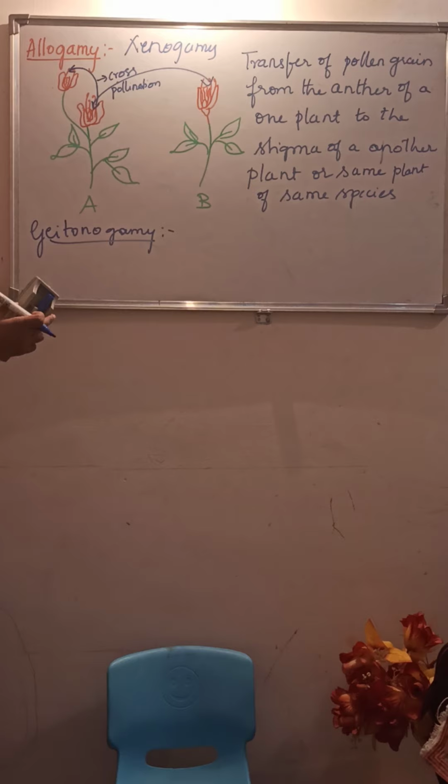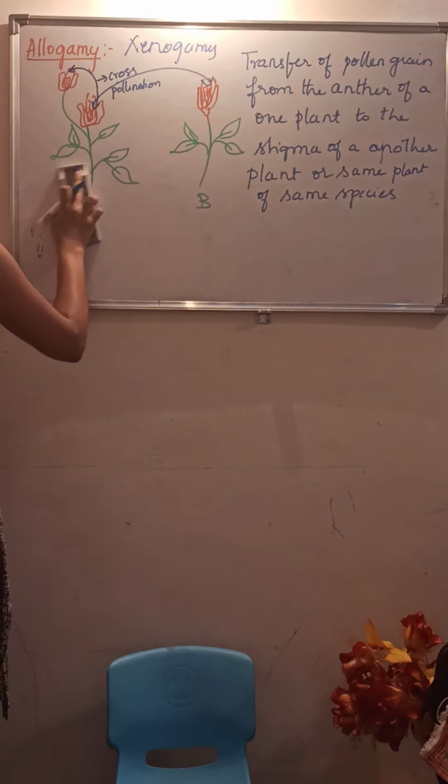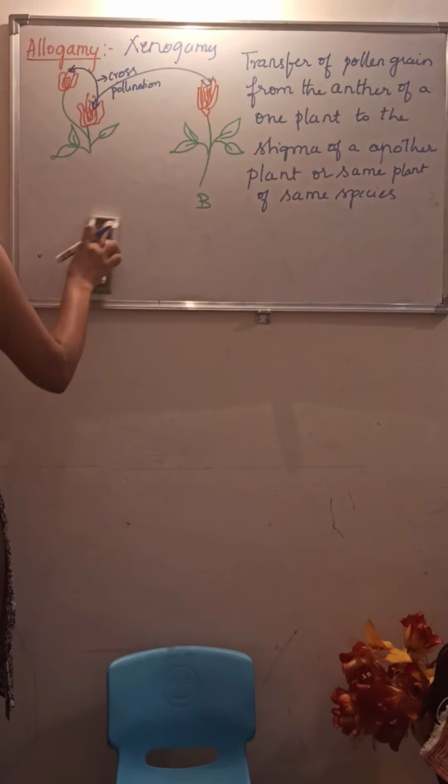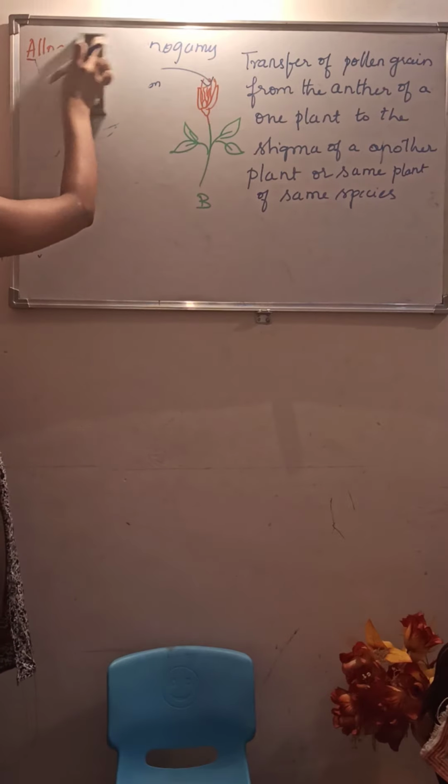Now this is about the types, right? Now we will discuss what modifications are required to practice self pollination.